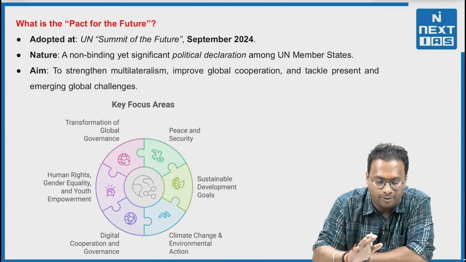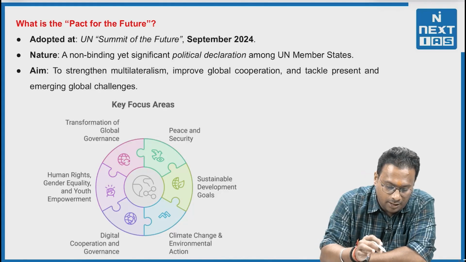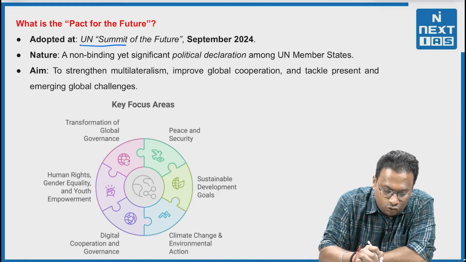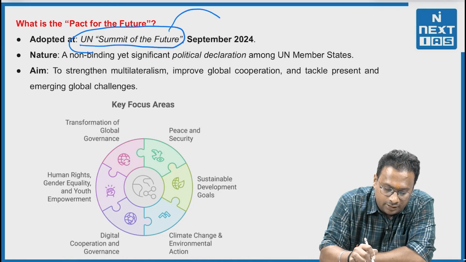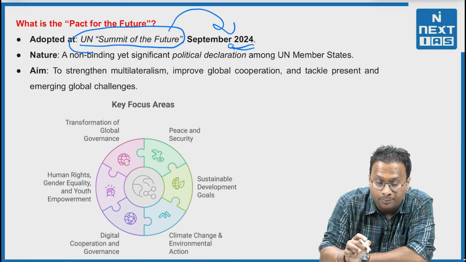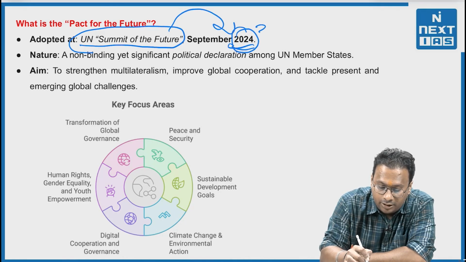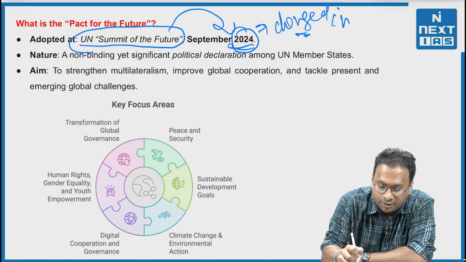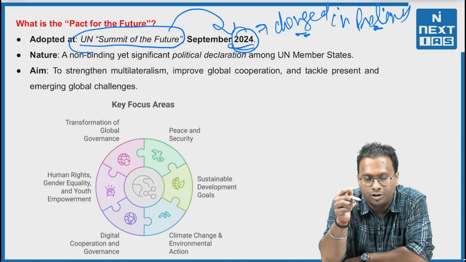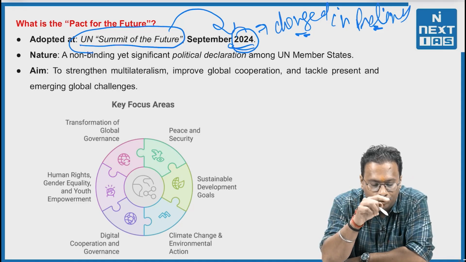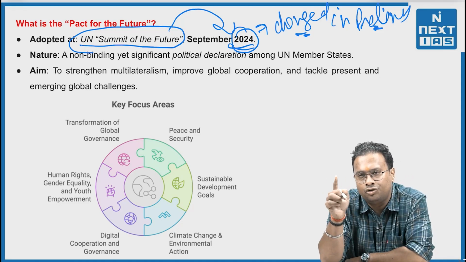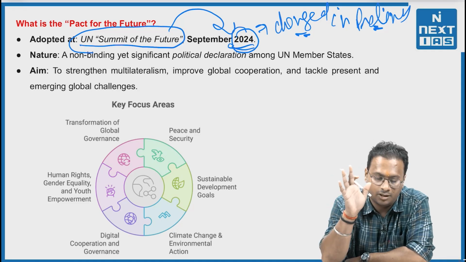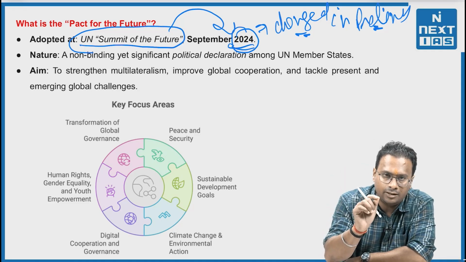So the first is the Pact for the Future. It was adopted at the UN Summit of the Future in September 2024. Remember, this year can be changed by the UPSC in its prelims exam. For example, they may say that the Pact for the Future was the outcome of the UN Summit of the Future 2021 or 2022, like this. So keep this year in your mind.